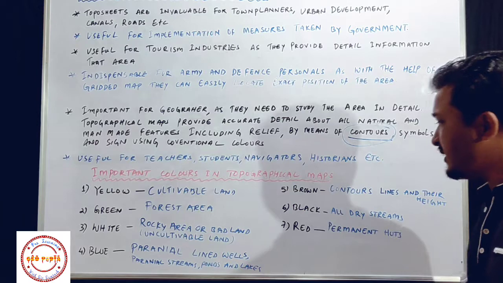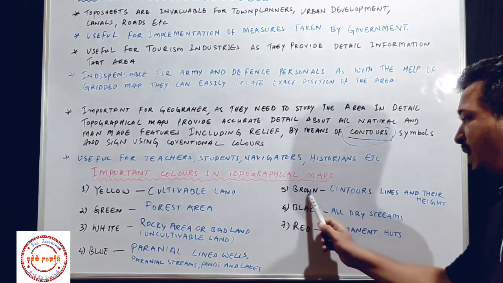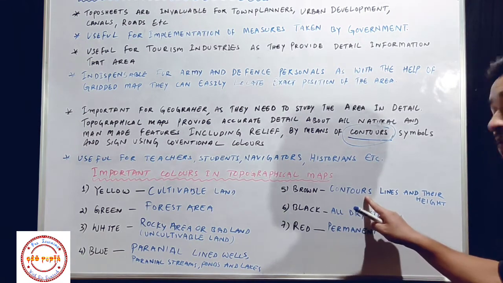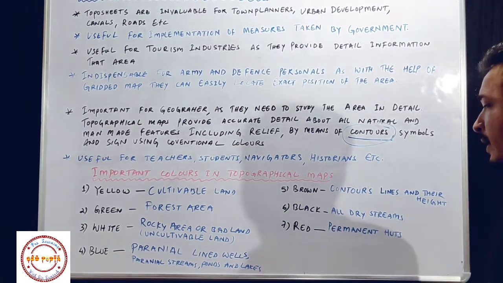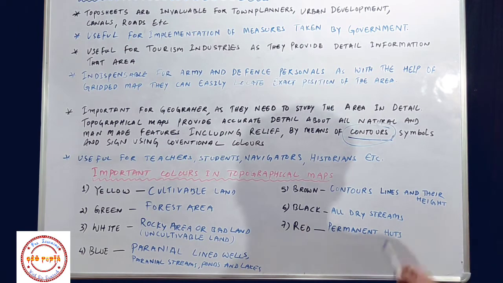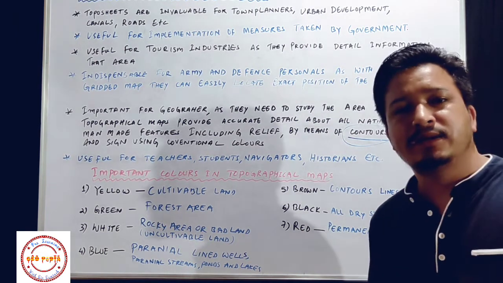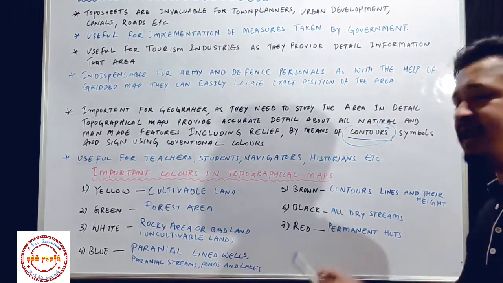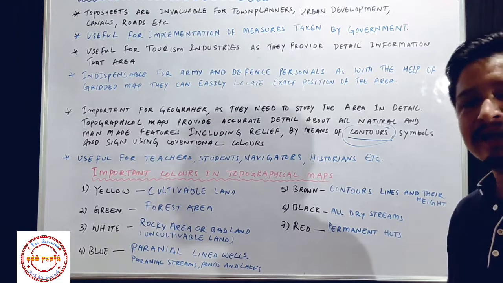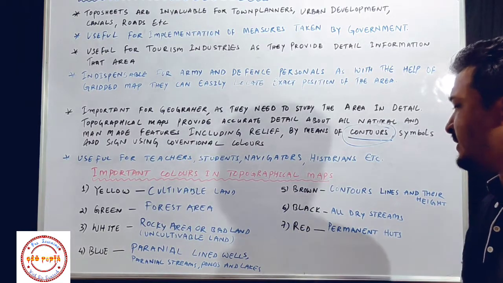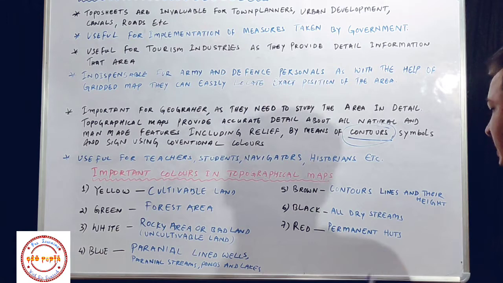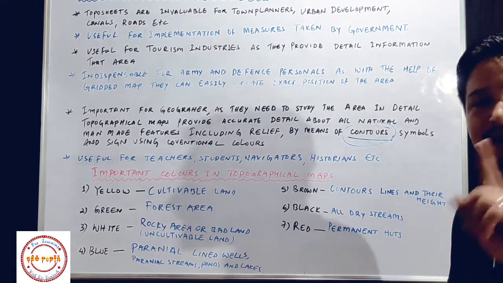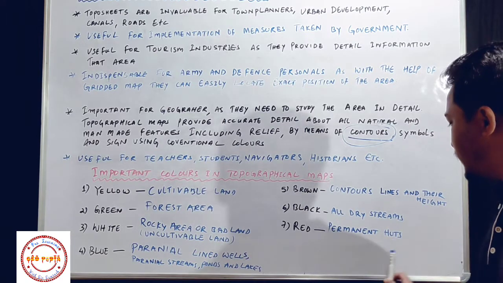Now if you see brown color on the map, then it shows contour lines. Contour lines we will learn later, and their height. Now black color, all dry streams. So black color on the map indicates all dry streams. Okay, यानी कि सूखा नदियां या फिर नाले. Then seventh color is red color, that is permanent huts. So if you see red color on the topographical map, it indicates permanent huts.